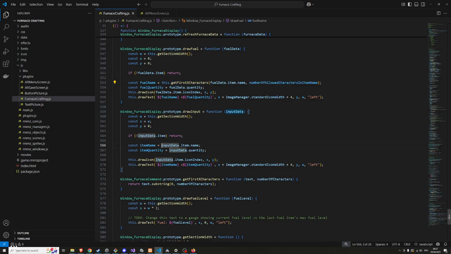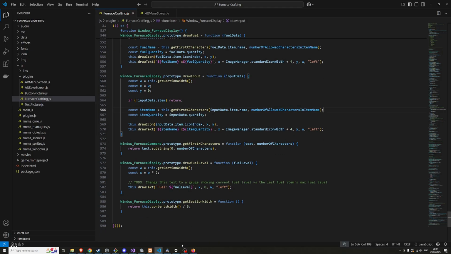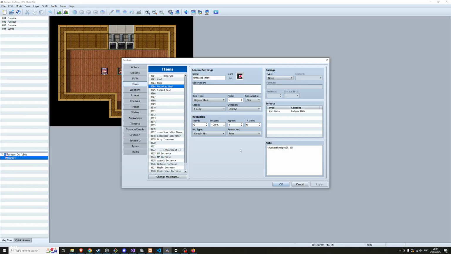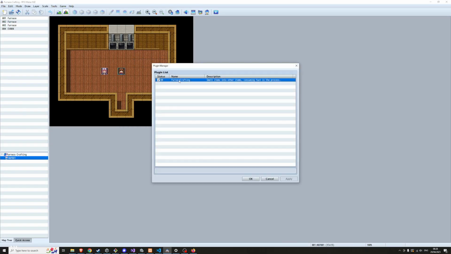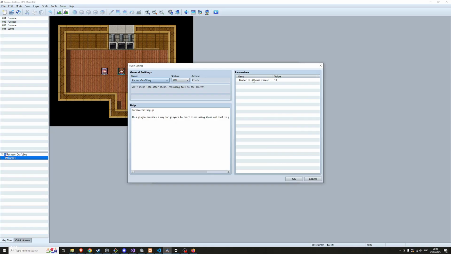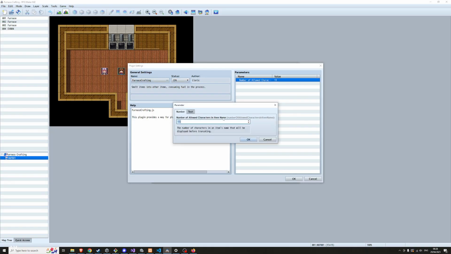Item name. Let's see if it works. So plugin options, open this, number of allowed characters, number of characters in an item's name that will be displayed before truncating. Okay, so put it down to 5.